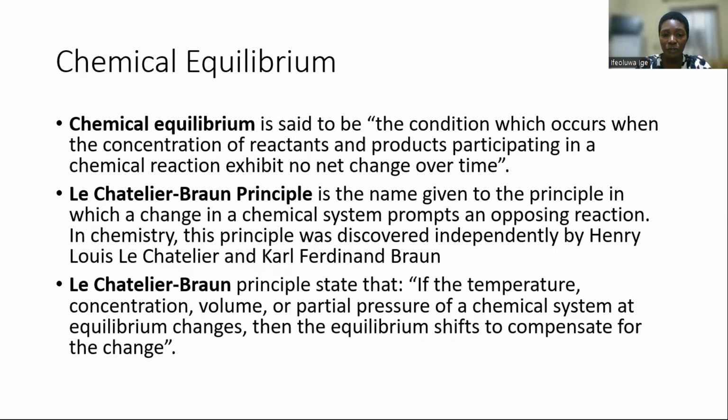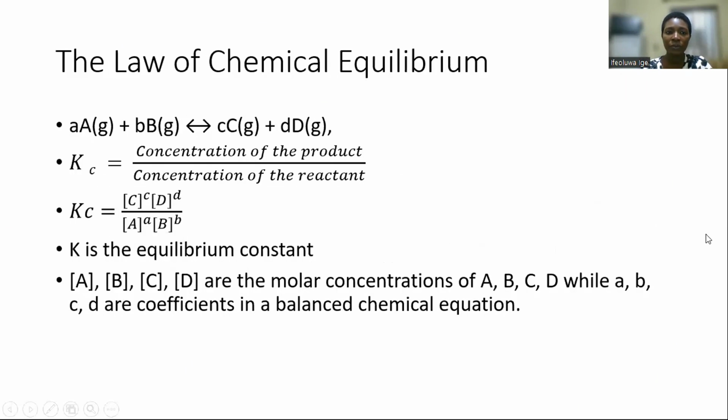That is, if a factor like temperature or concentration or volume or partial pressure in a chemical reaction changes, the equilibrium of the reaction will shift to compensate for the chemical change.